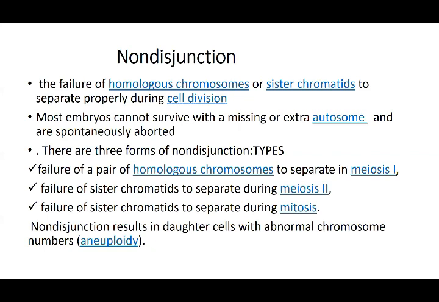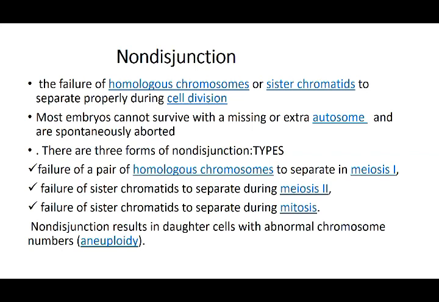That leads to non-disjunction. Most embryos cannot survive with a missing or an extra autosome and are spontaneously aborted. That means autosomes, not the X ones. If the 46 is not maintained, and one of these autosomes is empty in one cell while the other cell is getting the extra one, that cannot be sustained by the body or the embryo, and so that leads to spontaneous abortion, and that is because of non-disjunction or a chromosomal abnormality.